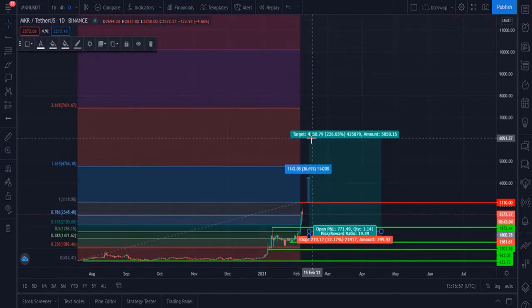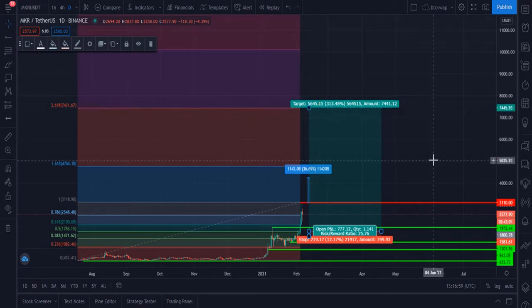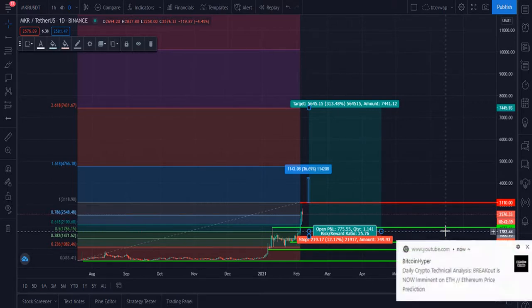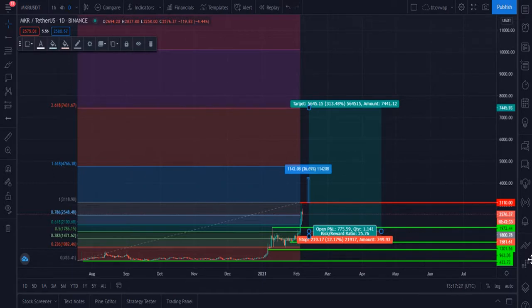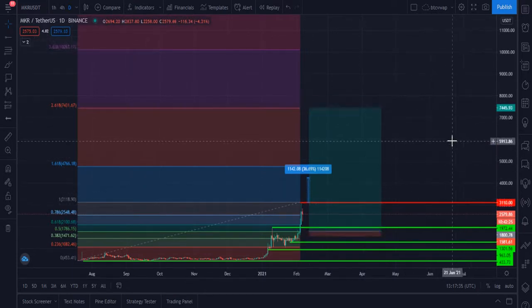I think in this bull run it is very clear to me that it is going to hit the $7,400 price target and will give you 313%. If you wait and buy MKR from the $1,800 level, then definitely it will give you maximum profit. Otherwise, you can buy it from its current price, which is $2,576, and it will still give you profit. This is my next target for 3 months, the $7,400 price target.